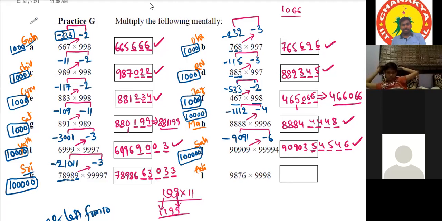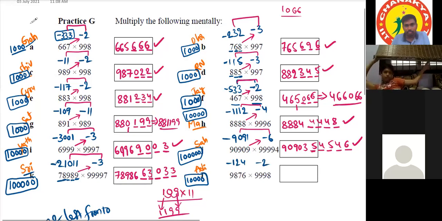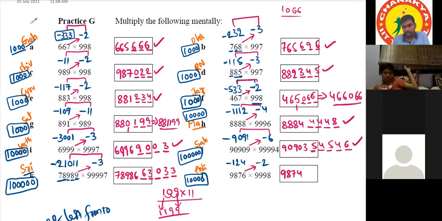Okay. Right. Then last question for this session. Aditi, proceed. Yes, sir. So the base is 10,000. Okay. So 9876 is minus 124, and the next number is minus 2. Okay. 9876 minus 2 is 9874. After that, 124 into 2 is 248. So as we have 4 zeros in 10,000, we'll write 0248. That's all. Very good.